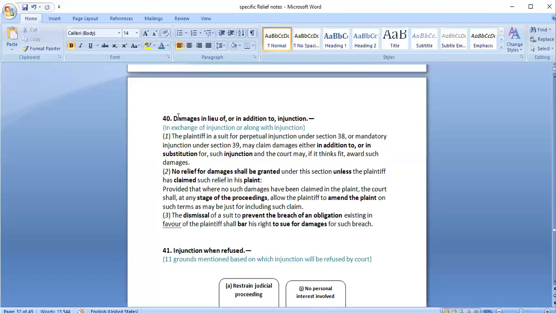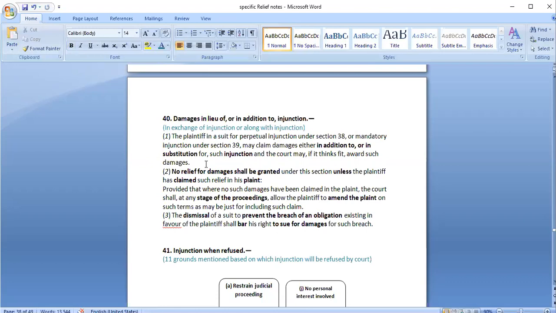What happens is damages are granted. It is section 40, damages in lieu of or in addition to injunction. Again, it is also discretion of court only. Court would decide accordingly. So firstly, a plaintiff in a suit for perpetual injunction under section 38 or mandatory injunction under section 39 may claim damages either in addition or in substitution for such injunction that the court may, if it thinks fit, award.